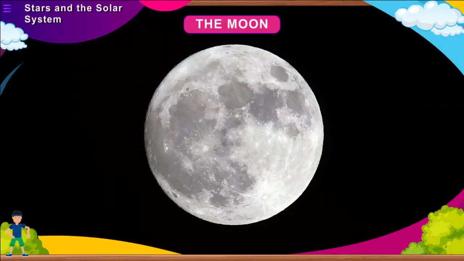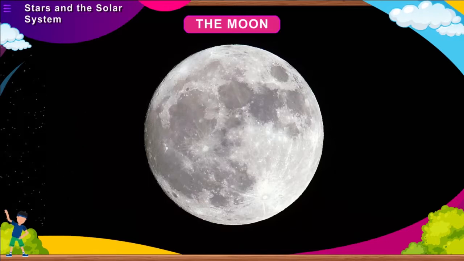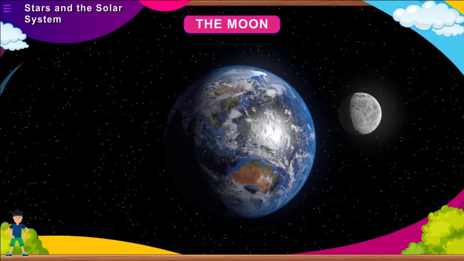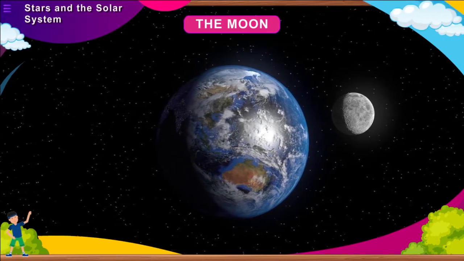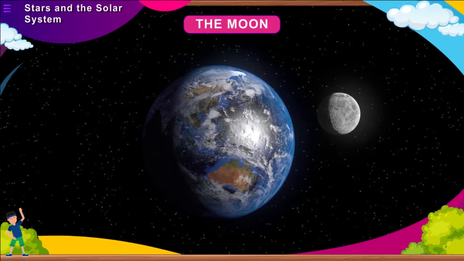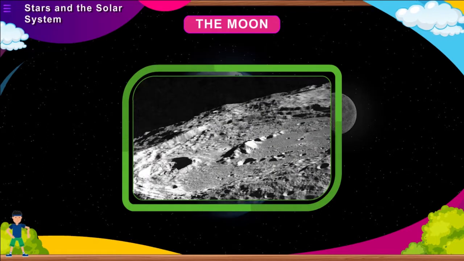The moon. The moon is the only natural satellite of the Earth and also the brightest celestial body after the sun. Moon is almost 1/4 the size of the Earth, and by mass, its weight is around 1/6 of the mass of the Earth. There is no air and atmosphere on the moon. It was considered that the surface of the moon is mountainous and has craters. But when the astronauts landed on the moon, they found that the moon's surface was dusty and barren.